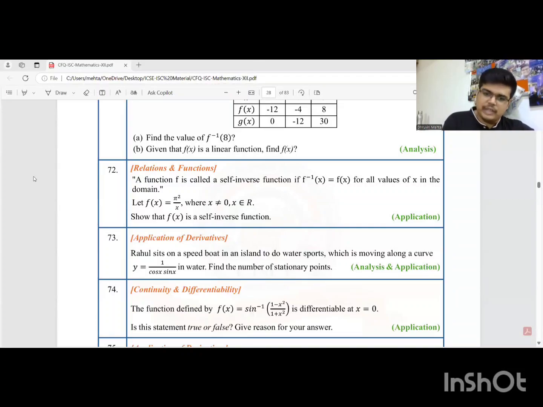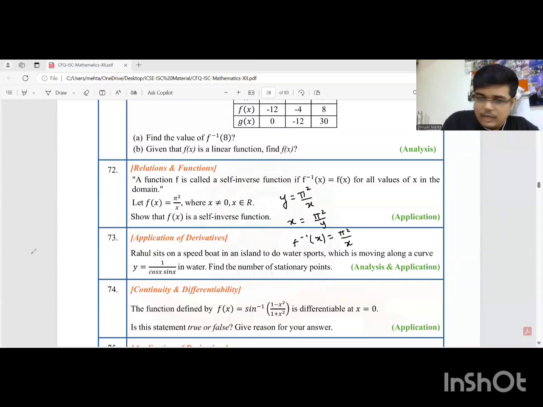We'll do a simple thing, students. We'll find the inverse. I hope you know how to find the inverse. So we'll start with y is equal to pi squared by x. Here y is the subject. We'll make x the subject. When you cross multiply, x is equal to pi squared by y. So students, we get f inverse x is equal to pi squared by y. We'll replace it with x, which is pi squared by x. You observe f inverse is clearly equal to f. That's it. As simple as that.